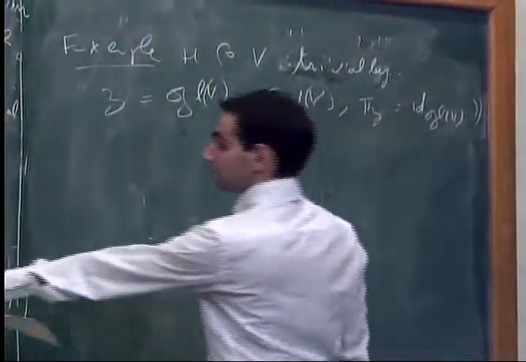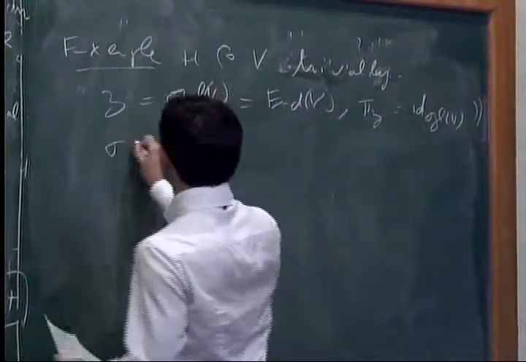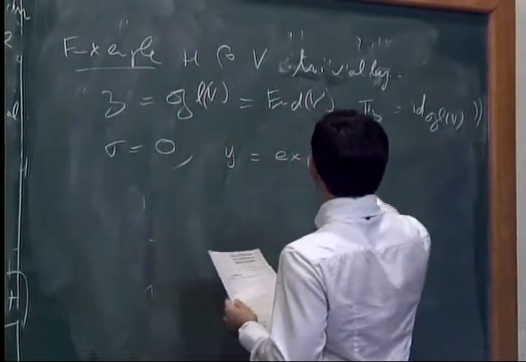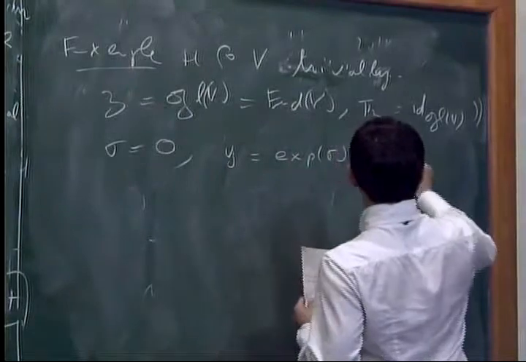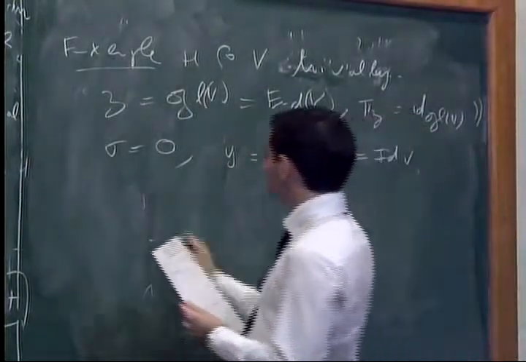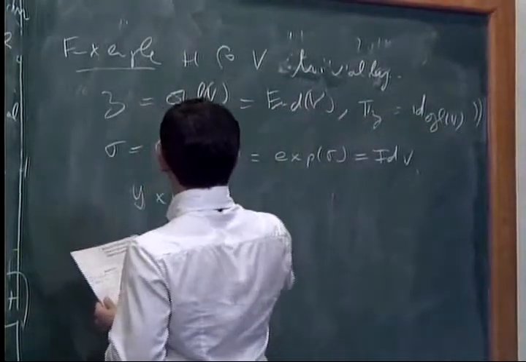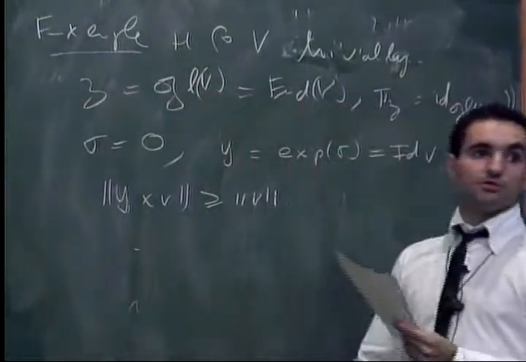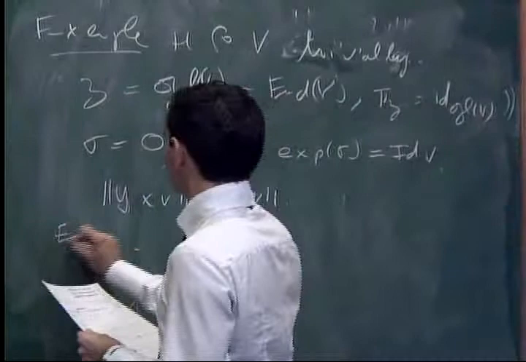So, because sigma is orthogonal to Z, it means that sigma equals 0, and y, exponential of sigma, is the identity of V, and so y times V is bigger than the norm of V. So it's not very interesting.